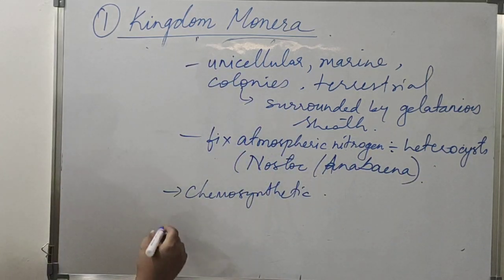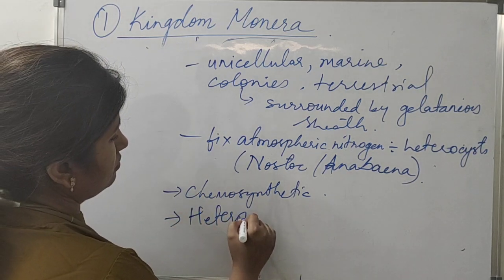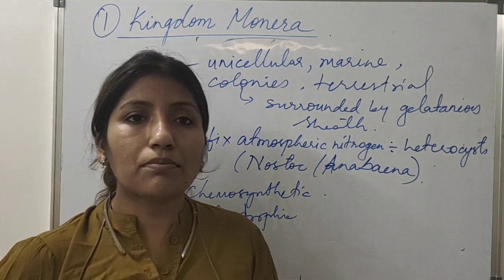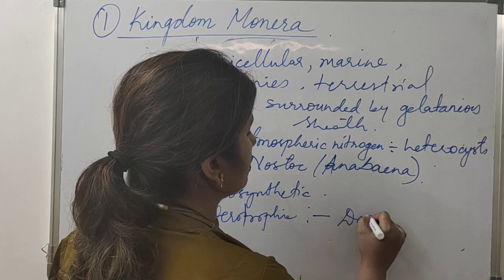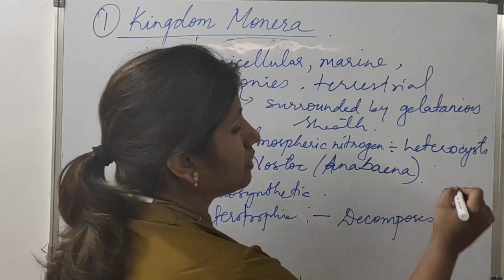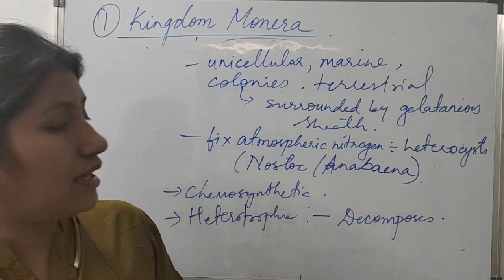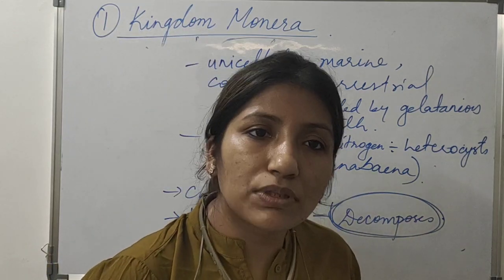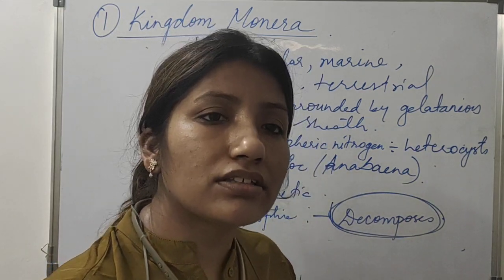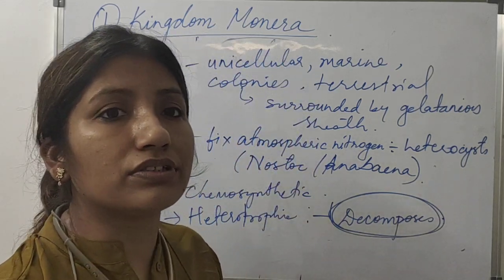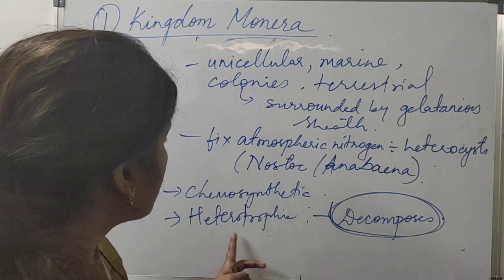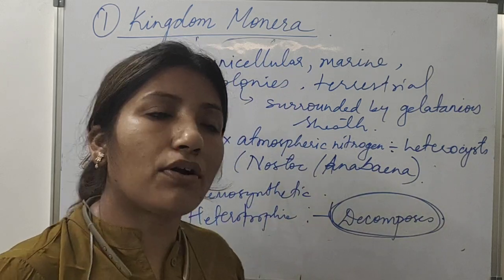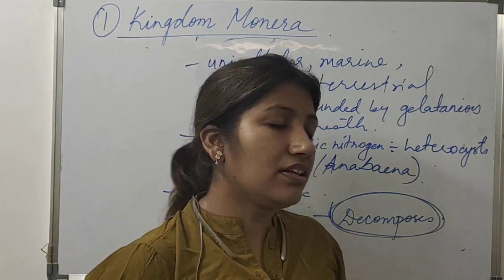And then heterotrophic bacteria. Majority of them are mainly decomposers. They decompose the dead and decayed organisms. Whenever you find any decomposed animals or any decomposed plants, you will find bacteria growing in them. They decompose those dead bodies. If these heterotrophic bacteria are not there, decomposing of any animals and plants will be very difficult. So it's very important that these bacteria decompose those plants and animals.